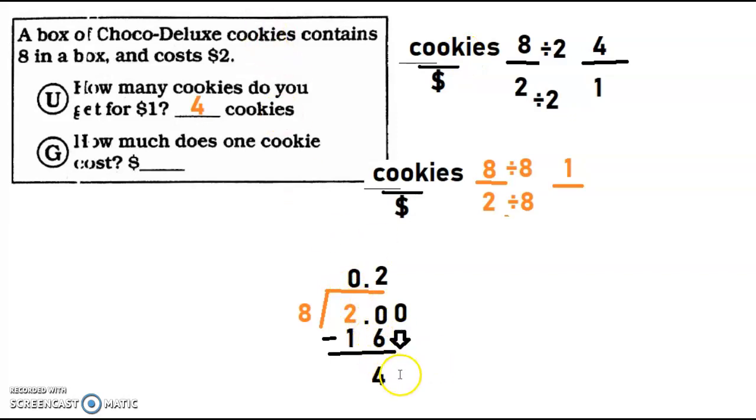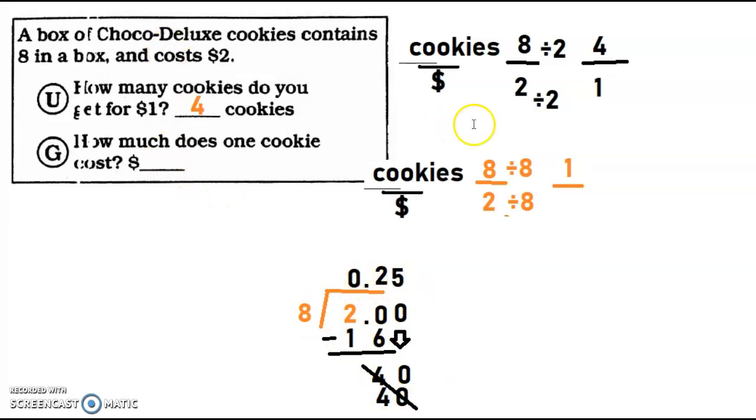Bring my 0 down, which is 40. Now 8 times 5 equals 40, right? And I'm done with my question because 40 minus 40 cancel each other out. I end up with 0. So this is my answer, 0.25.